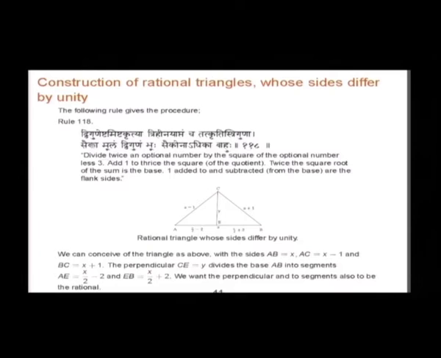So, the construction is as follows: divide twice an optional number by the square of the optional number less 3, add 1 to thrice the square of the quotient, twice the square root of the sum is the base, 1 added to and subtracted from the base are the flank sides. So, what he is saying is: Jiguneshta mishtakrutya trihina yaptam cha tatkutis triguna saika moolam jigunam buhu saikonadikha bahuhu.